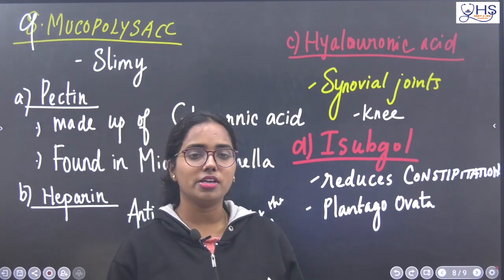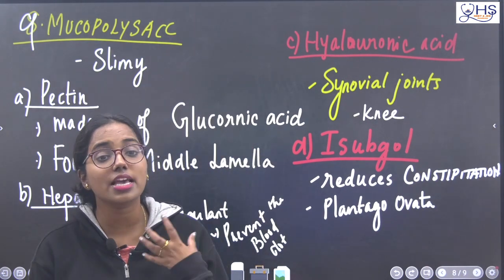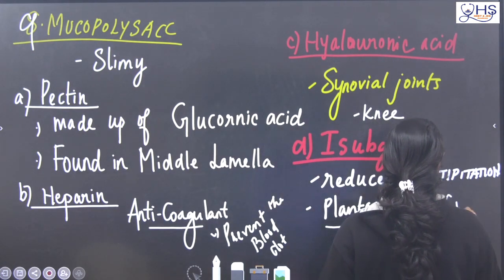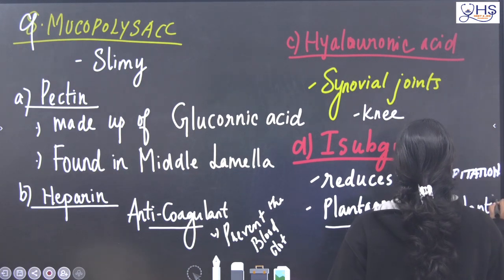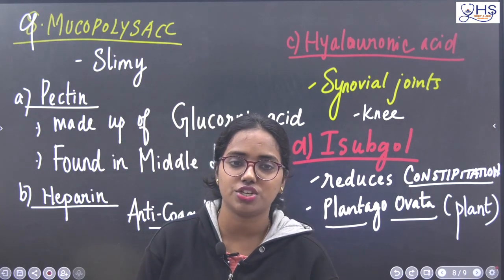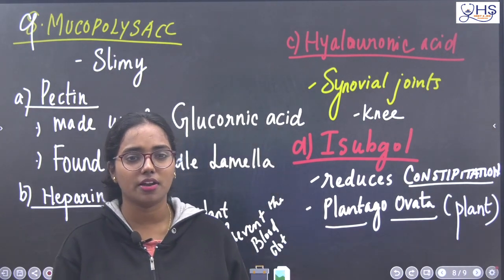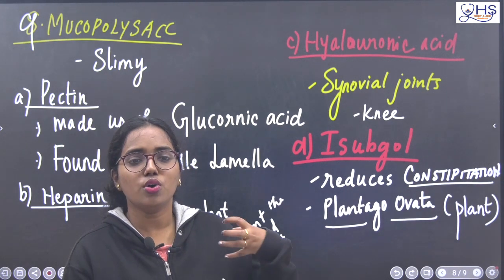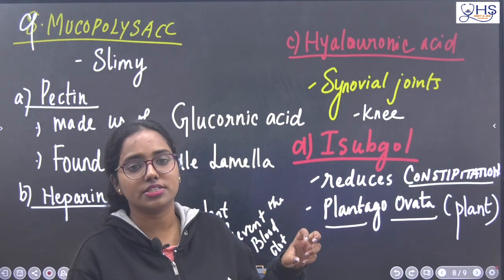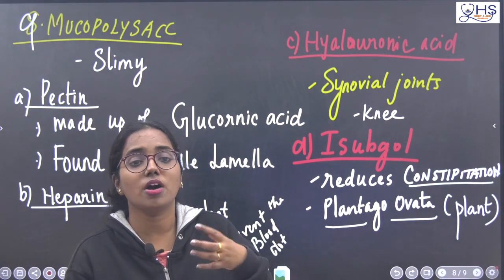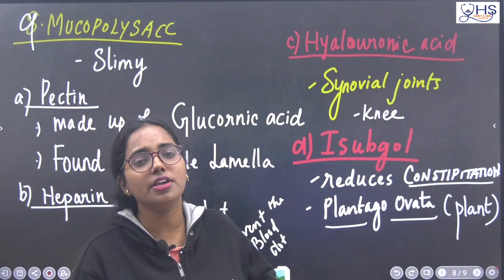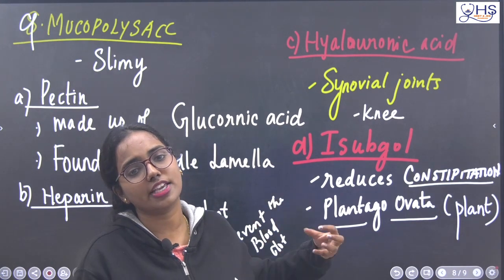What is isabgol? Isabgol is a natural substance which is extracted from the plant Plantago ovata. The function of isabgol is that it reduces constipation. What is constipation? Food has to be excreted through the rectum at the correct time. If the food stays for a long time in the large intestine or the rectum, the excess water will be absorbed by the body. When excess water is absorbed, that fecal matter will be very hard, so it cannot come out from the body.